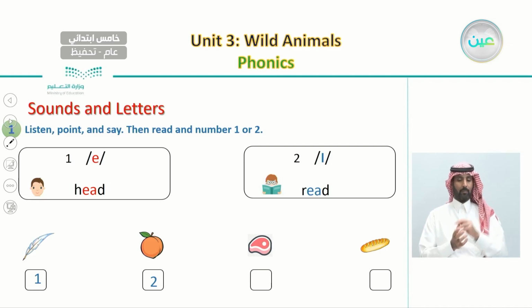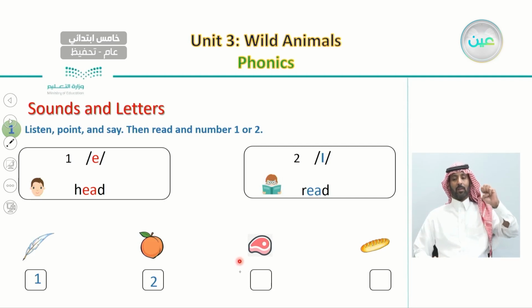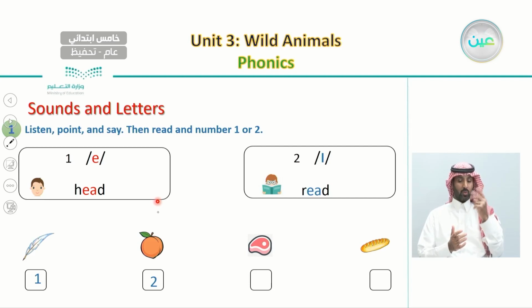Now, let's listen to the third word. The third word is meat. What is the sound that has a similar sound to meat? Is it number one, the sound in head, or number two, the sound in read? It is, of course, sound number two. Meat, read. They have similar sounds.